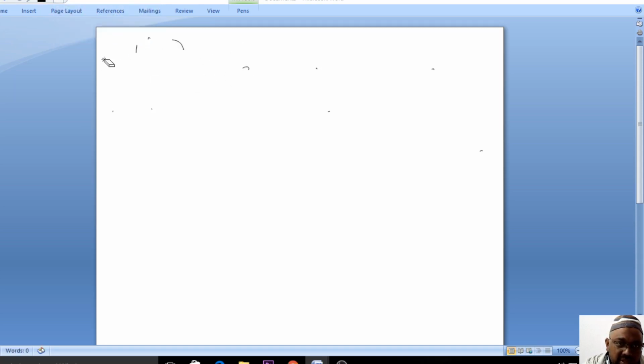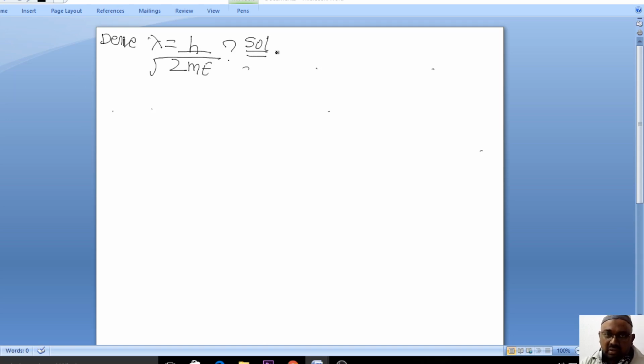So how are you going to derive this? Derive lambda is equal to h by under root 2me. This will be the question. So what will be the solution of this question? In this derivation we will also see lambda is equal to h by p.